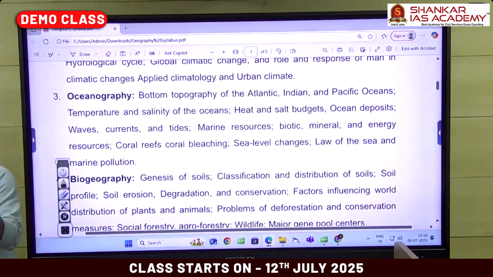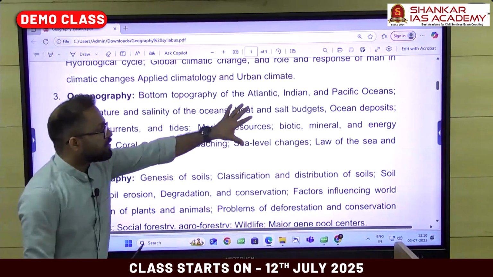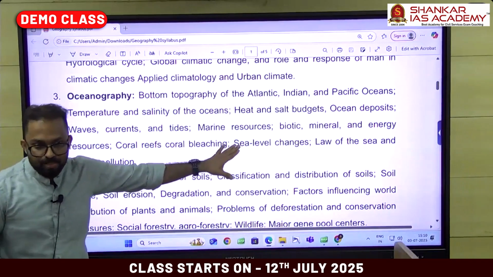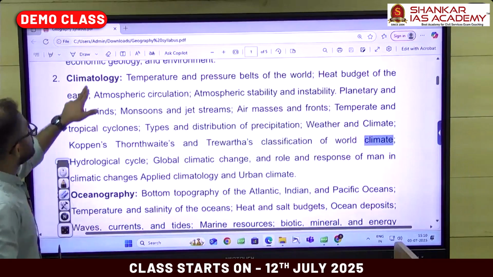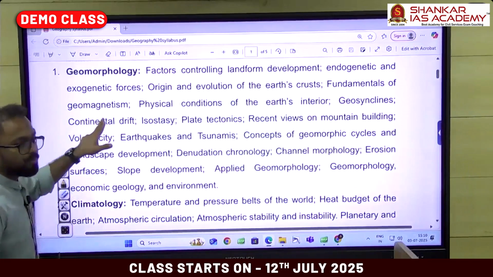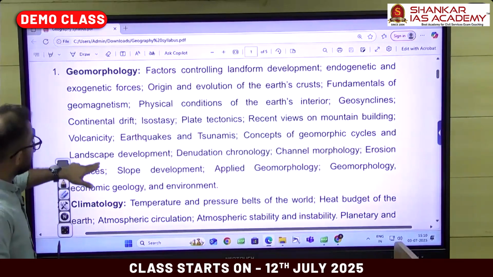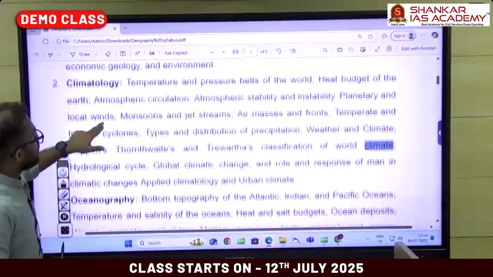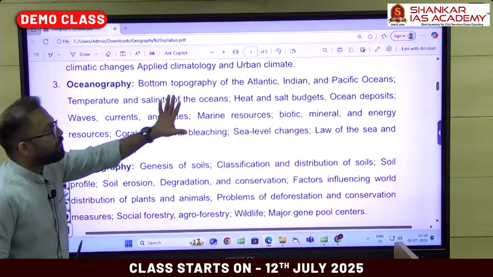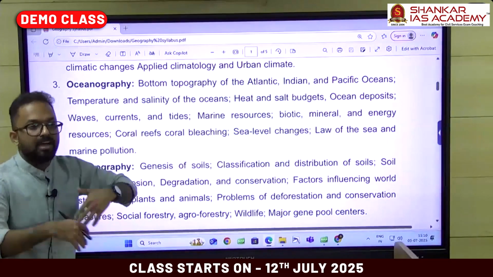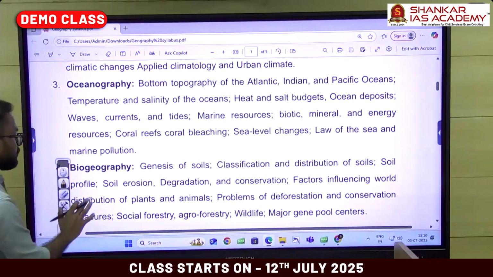These parts of oceanography have a greater reflection in the GS papers again. Geomorphology has around a 50-55% reflection in the GS papers. Climatology, almost most of the part has a reflection. Oceanography, almost the main part is directly reflected in the GS papers.